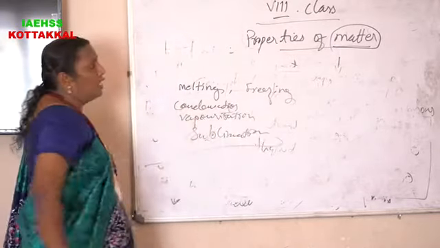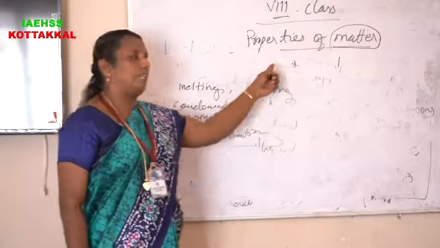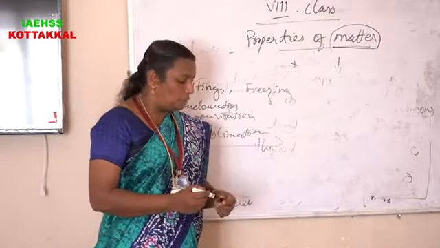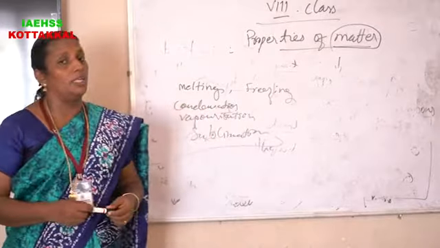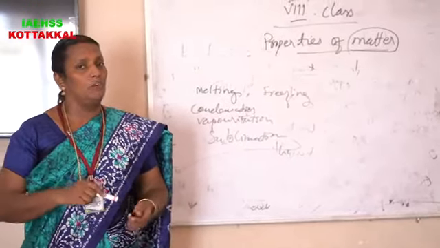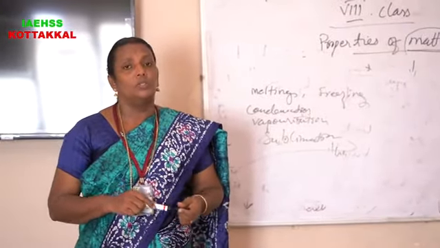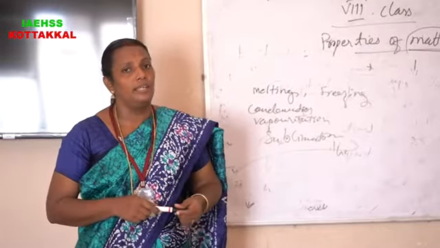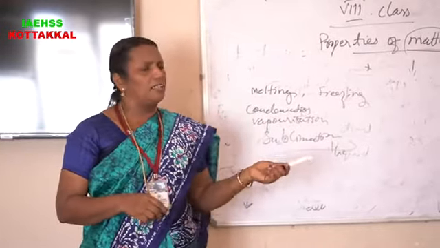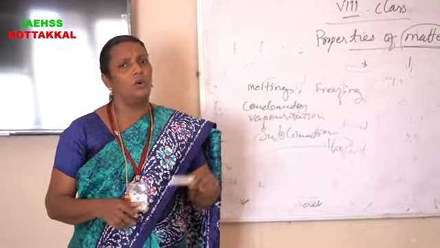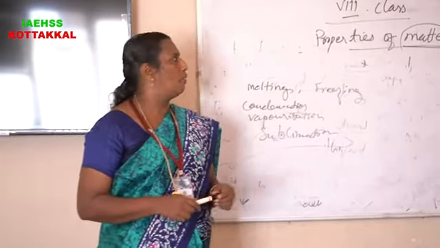These are the phase changes in this chapter. That is, solid changes into liquid, liquid changes into gaseous, and the reverse, and also solid directly changes into gaseous state. These are the phase changes that occur in matter.